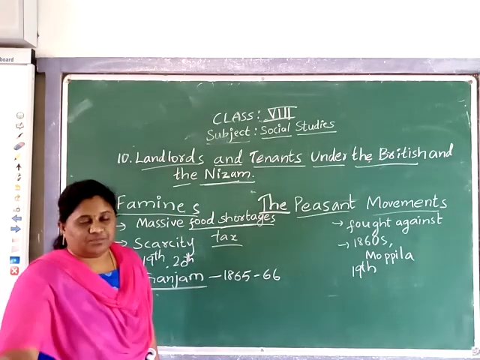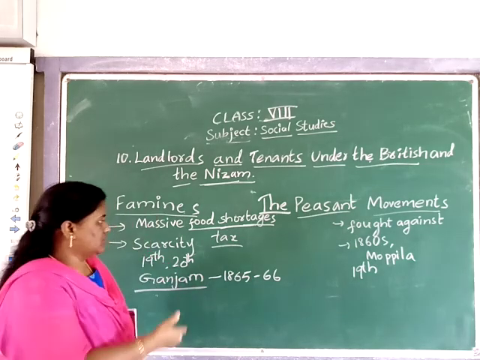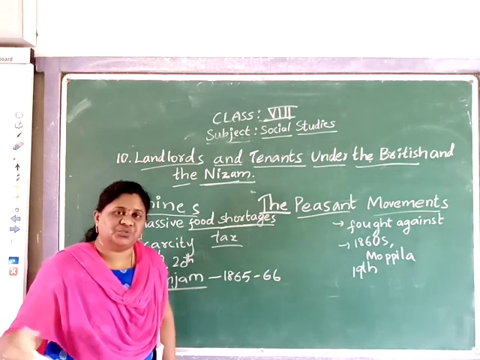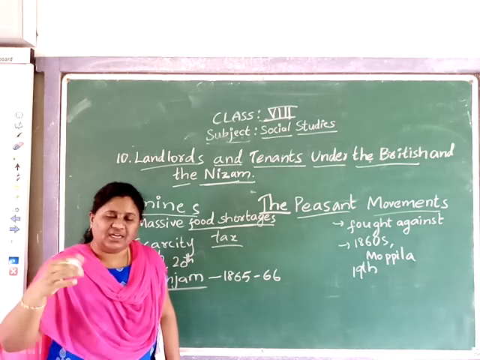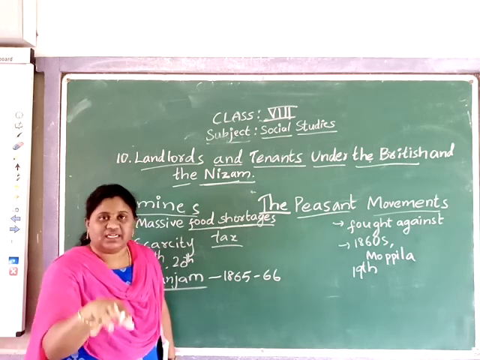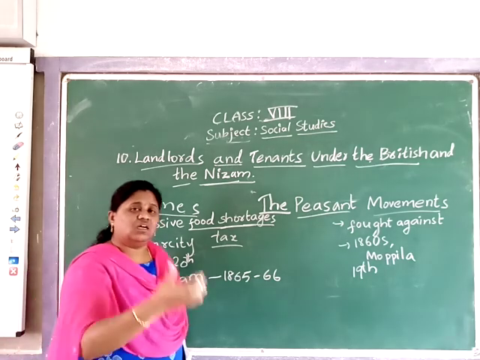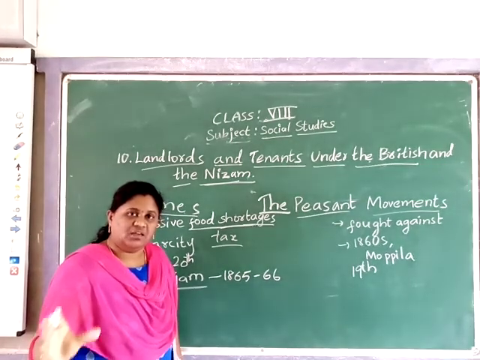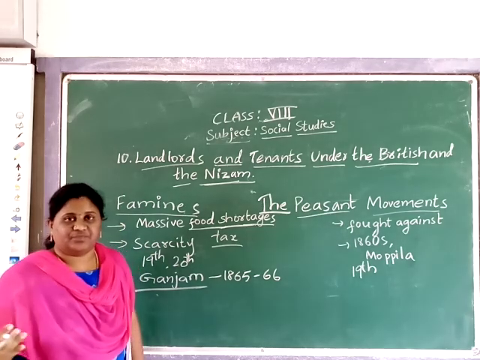Now, the peasant movement. These doras, jagirdars, zamindars and landlords usually imposed taxes in the form of high revenue, and due to all these reasons the peasants were always in a difficult situation. They could not grow, and some of the peasants even died.